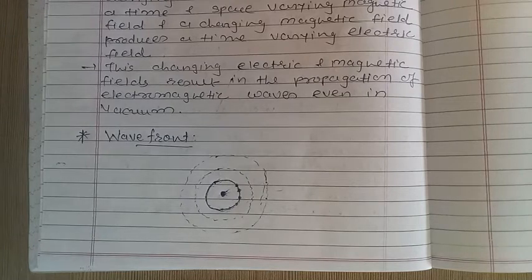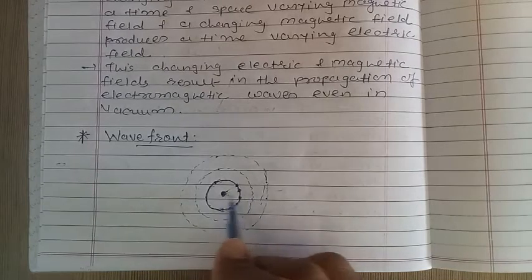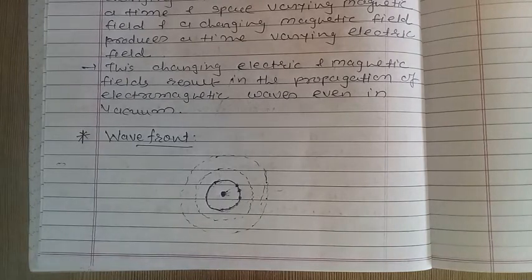So the speed with which the wavefront moves outwards from the source is called the speed of the wave. I repeat, the speed with which the wavefront moves outwards from the source is called speed of wave.